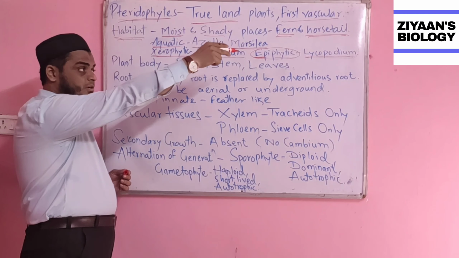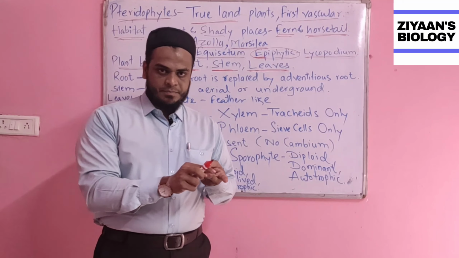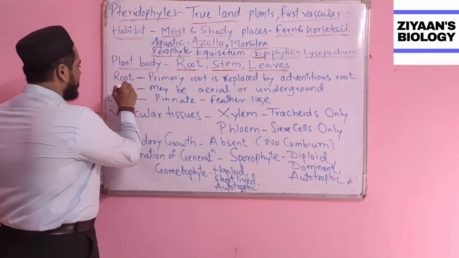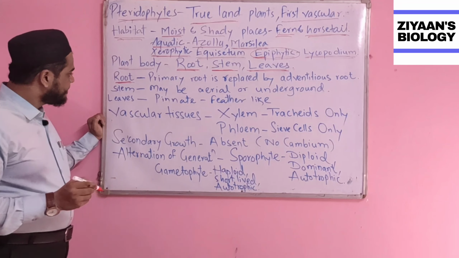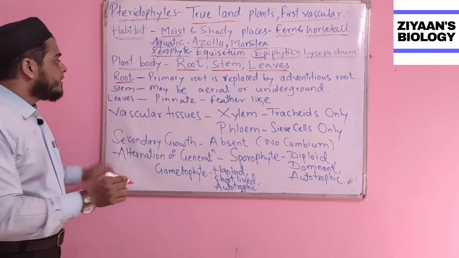Now, about the plant body. Till now we were dealing with the thalloid body, in which no proper root, stem or leaf was present. But in the case of the Pteridophyta, we have a proper root, a proper stem and a proper leaf, which means we can call them proper true plants, in which the plant body can be differentiated into root, stem and leaf. The first is the root.